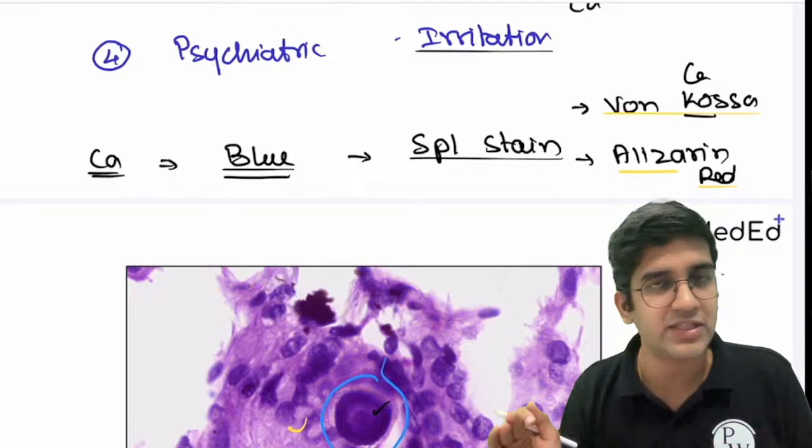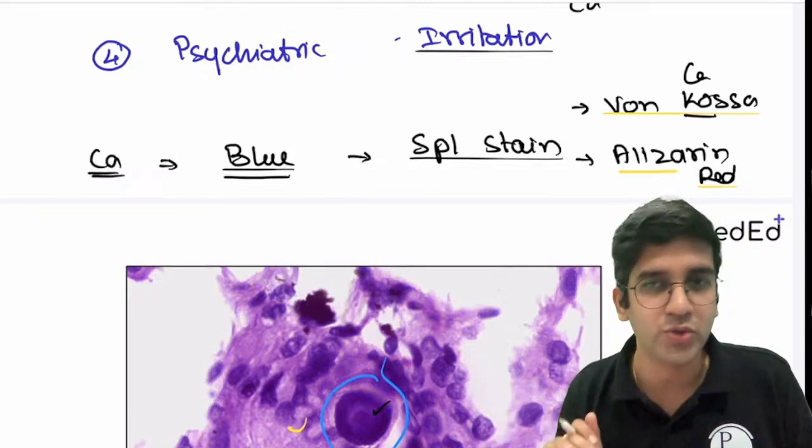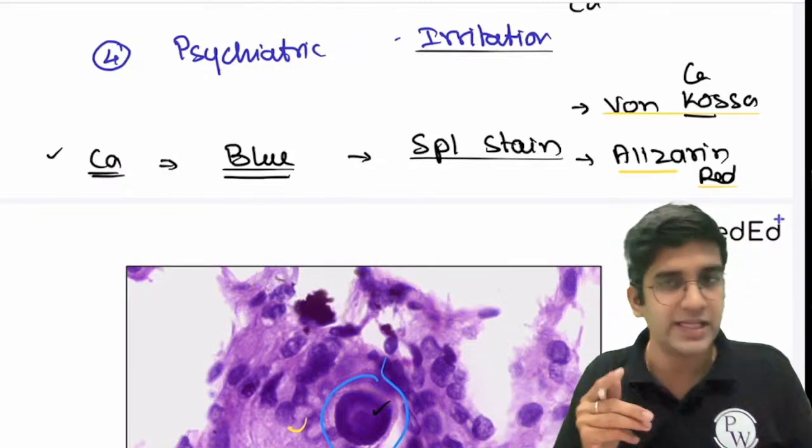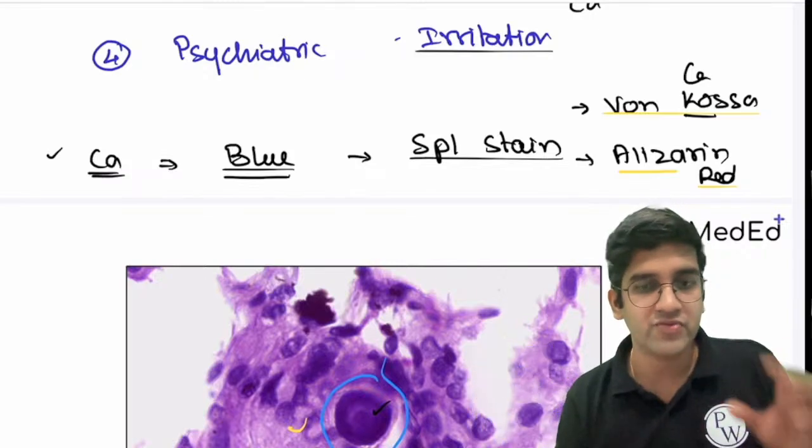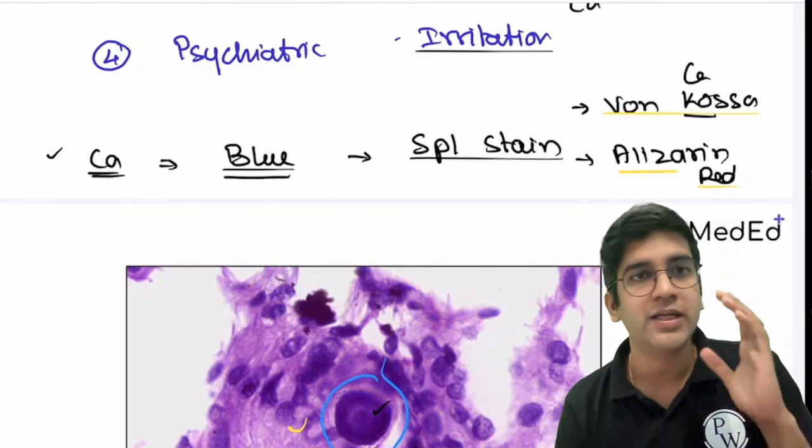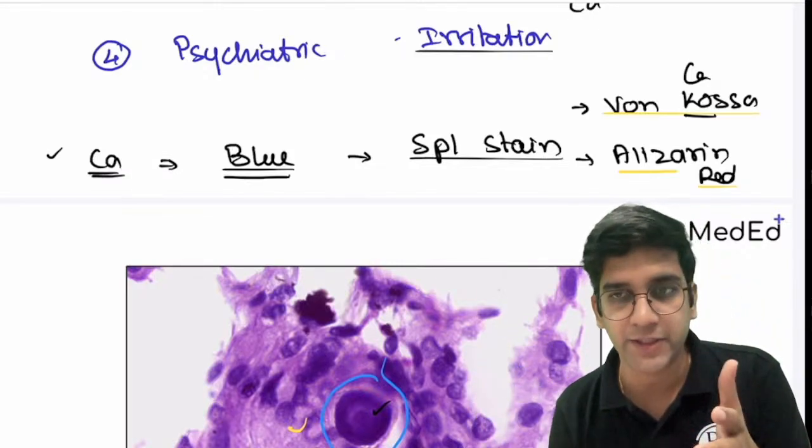Alizarin red, though it's a specific stain, is a bit expensive, so we don't use it, right? This is not there in Robbins, but I would say complete with this, because whenever you're reading something or writing something, there has to be a patient application.